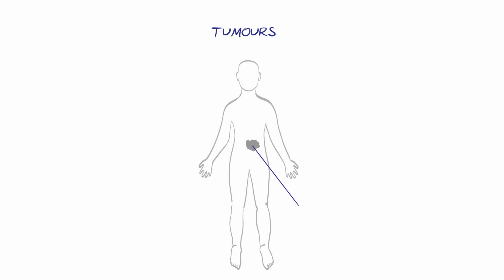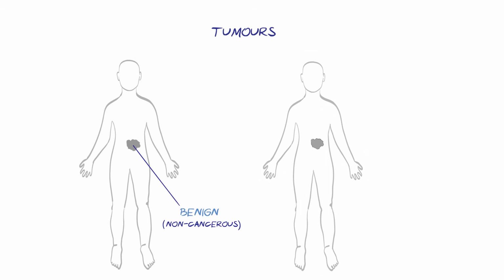Some tumors stay in one place and do not spread, known as benign or non-cancerous tumors, and these are less likely to cause problems. Tumors can also be malignant or cancerous, which means they can spread to other parts of the body. Malignant tumors are more likely to cause problems as they invade other body structures, affect the way the body works, or use up the body's nutrients. Tumors that have spread away from the primary site of the cancer are called metastases, or METs.